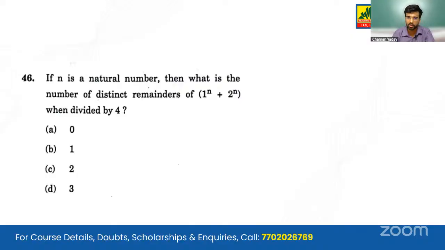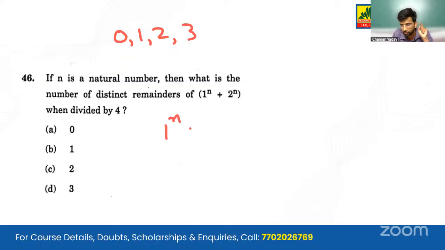If n is a natural number, then what is the number of distinct remainders of n raised to power n plus 2 raised to power n when divided by 4? So you need to know the divisibility rules here. If a number is divided by 4, what can be the value of remainders? The remainder can either be 0, 1, 2, or 3. It can't be 4 or more. So we are given 4 numbers here.